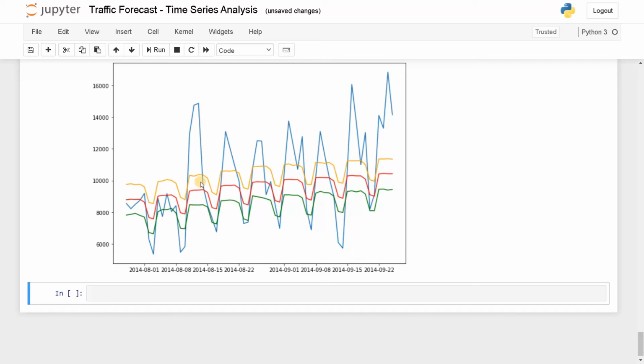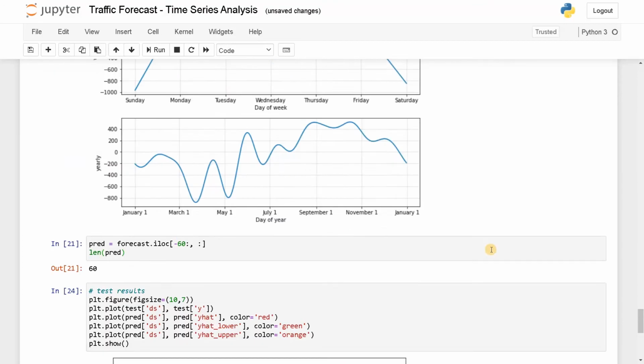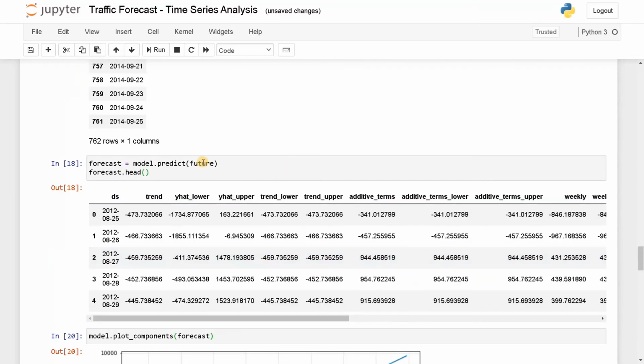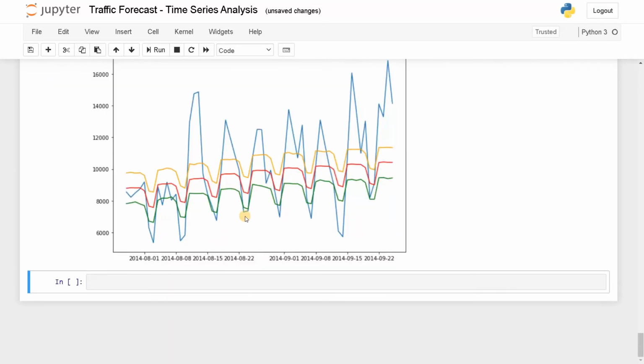So far it's almost covering the pattern, but not abruptly. So we can understand we need to change some of the parameters here. Here I'm just using some basic parameters. That's why the results are like this. Still we are getting a prediction and it is also in the increasing trend. So we are actually getting some useful data from this. If you change the hyperparameters according to the data, you can actually follow the pattern and predict more accurately.